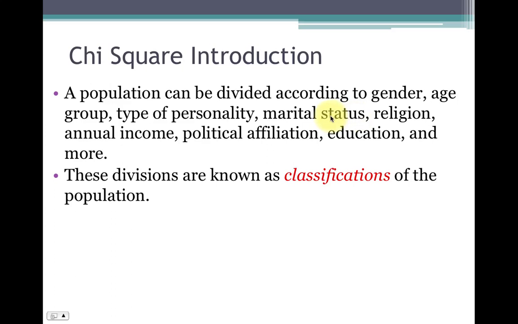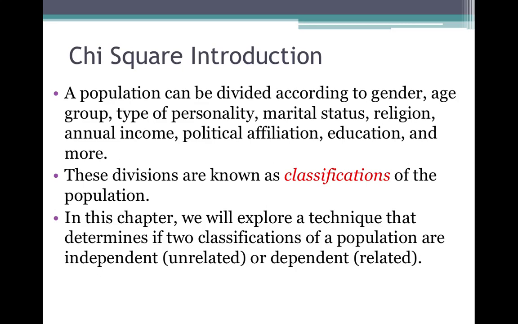Marital status, single, married, divorced, widowed, those are categories. Religion, etc. So if we remember the earlier part of the semester, we did talk about categorical data. And the chi-square distribution is basically built on categorical data.